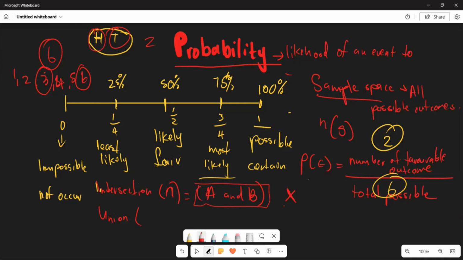Whereas your union is your U looking upward. This is understood as the probability of A or B occurring, and this can be understood as our plus, or rather as the addition of these particular events.